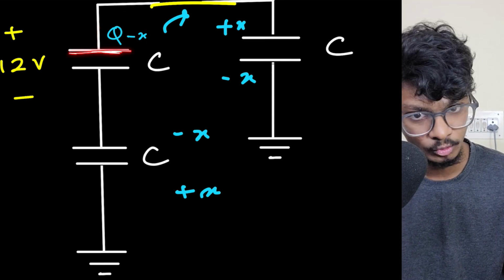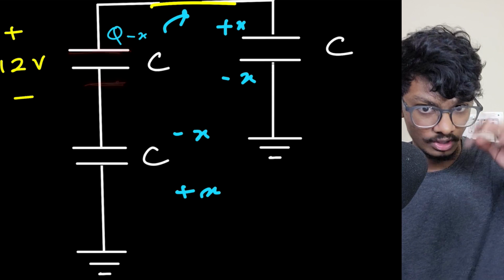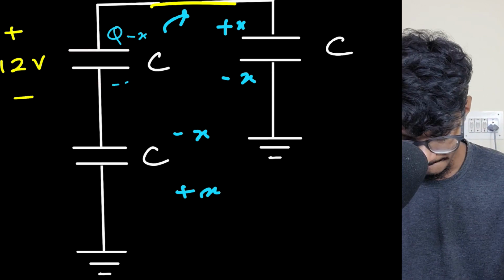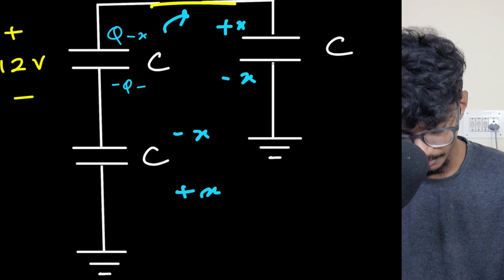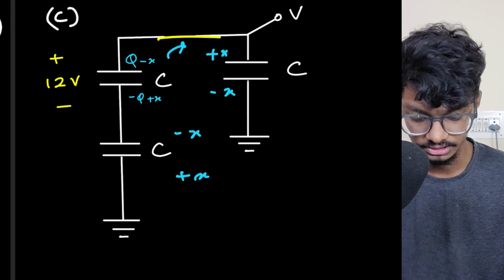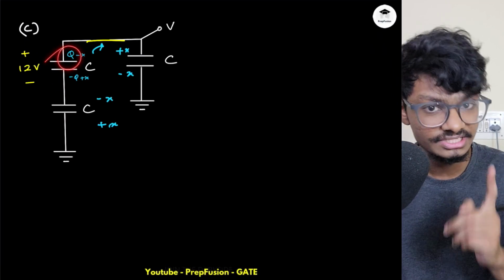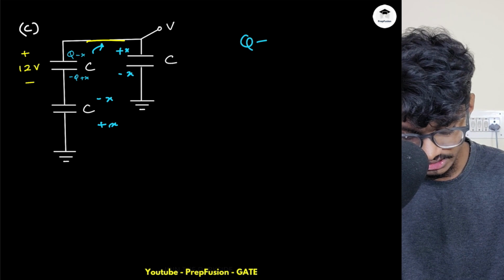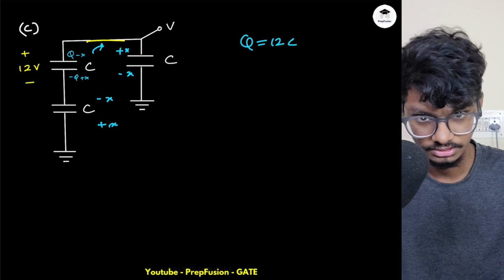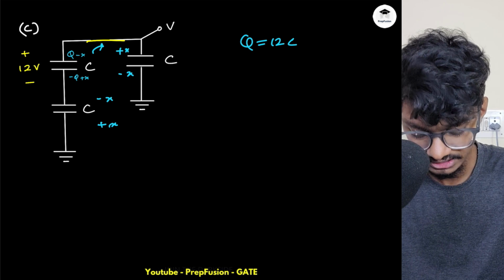Now on this plate I have q minus x. How much charge will be here? The total sum will be 0, right? So this will be minus x, minus q plus x amount of charge. So this is the simple equation. What is the initial charge q? Q is simply 12C, right? CV, because initially it has 12 volts.